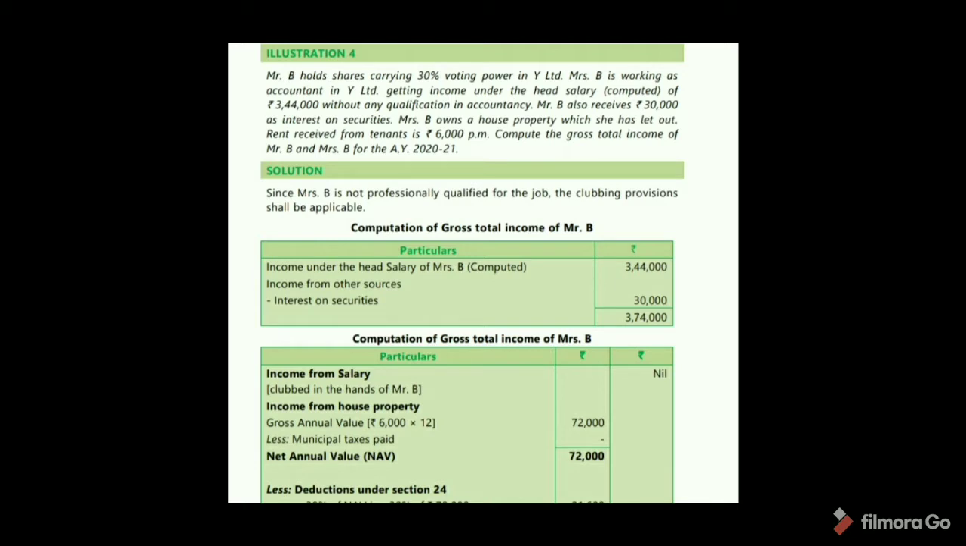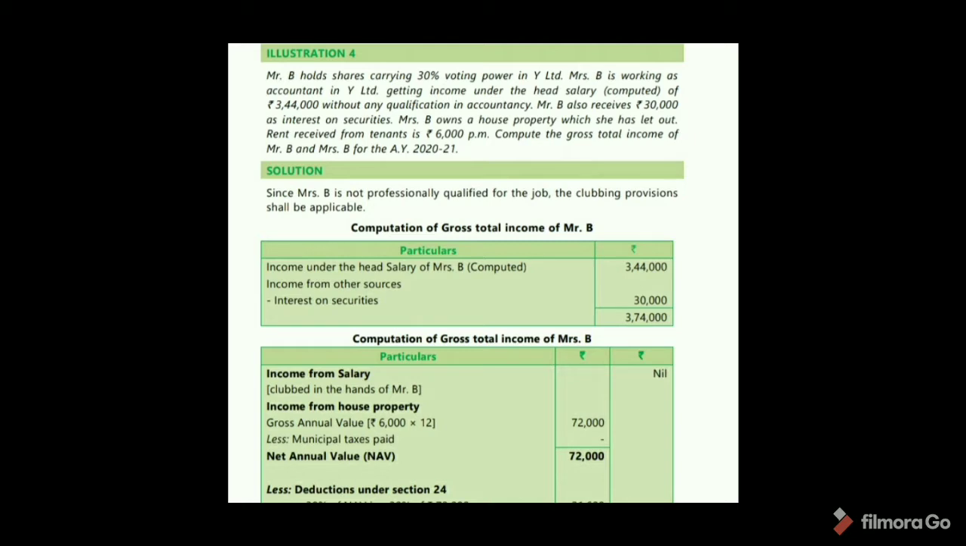So here, since Mrs. B is not professionally qualified for the job, the clubbing provision shall be applicable. So income under the head salary of Mrs. B, computed, is 3,44,000 and income from other sources, that is interest on securities, 30,000. So total gross total income of Mr. B is 3,74,000. Okay. Mr. B's gross total income is 3,74,000. Okay, next Mrs. B's gross total income.